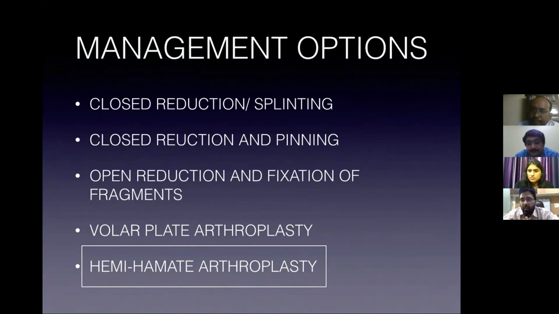Similar to the terrible case that we saw, we always try to reduce acute fractures and assess the instability. If they are stable in all degrees of motion under anesthesia, we tend to just do extension block pinning. If they are still unstable, that means we have to fix the fracture. Then we take the decision to open, and if the fracture is fixable, we fix it. Otherwise, we can do an acute hemihamate also.